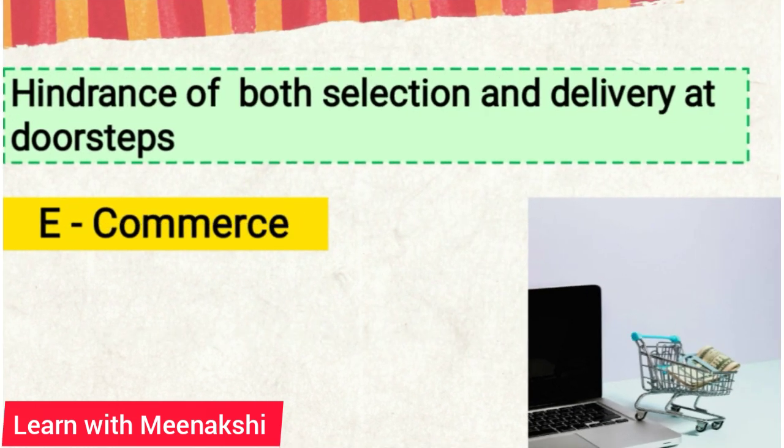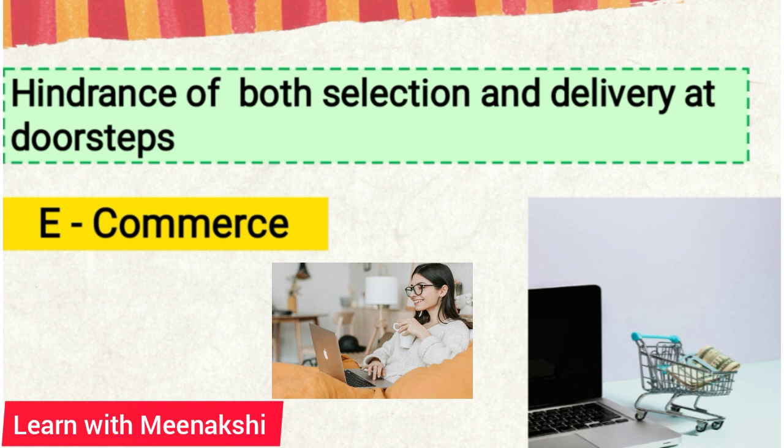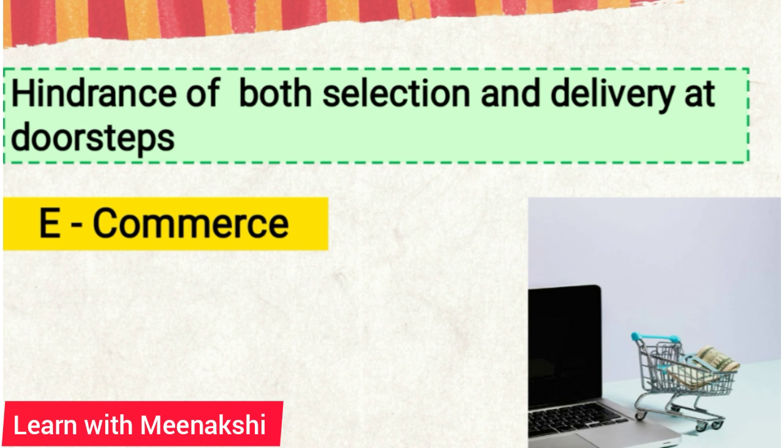Hindrance of both selection and delivery at doorsteps. Have you ever done online shopping? Yes, online shopping is quite normal nowadays. Everything you order online. You sit casually at home in front of your laptop or mobile, and through one click, you place the order and shop the products. And this is possible with the help of e-commerce, electronic commerce.